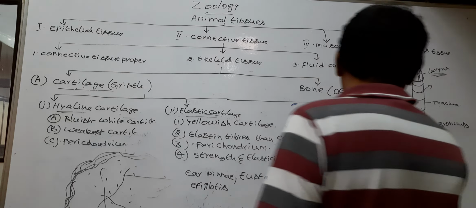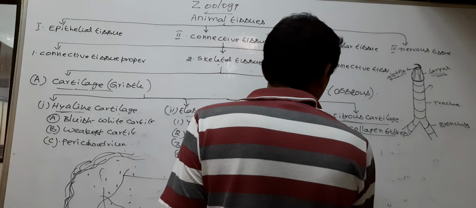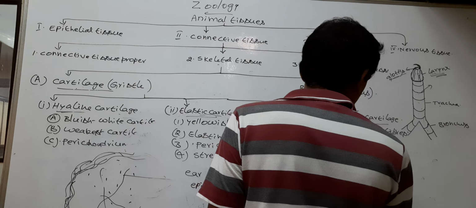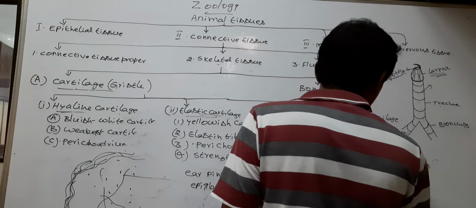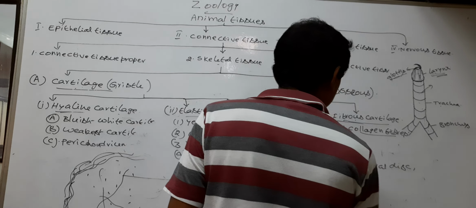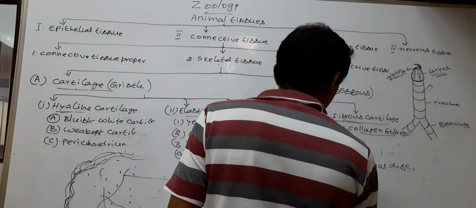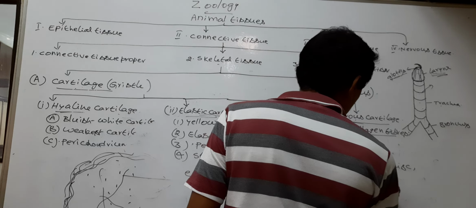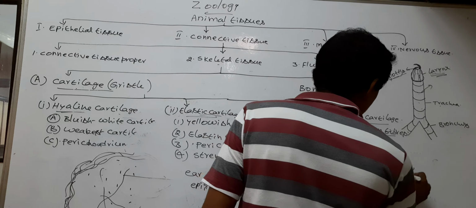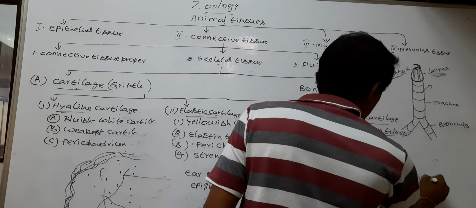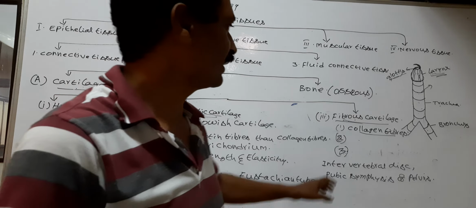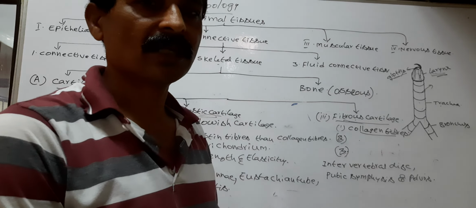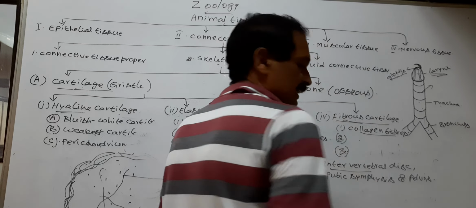The fibrous cartilage is found in intervertebral disc and pubic symphysis of pelvis. Intervertebral disc.